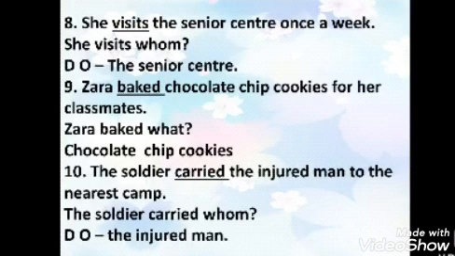The 9th one: Zara baked chocolate chip cookies for her classmate. Now what is the action of Zara? What did she do? With those chocolate chip cookies, she baked. So the verb is baked. Now, Zara baked what? The answer is chocolate chip cookies. So this is your direct object.